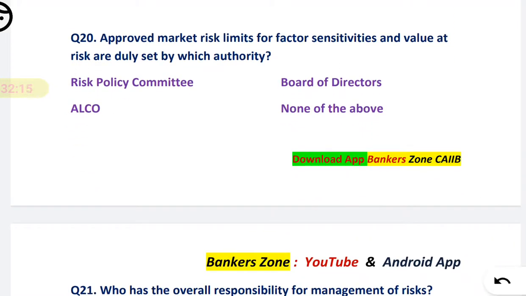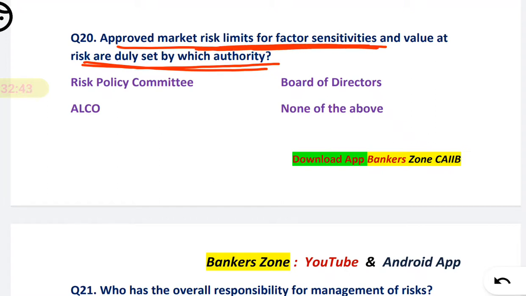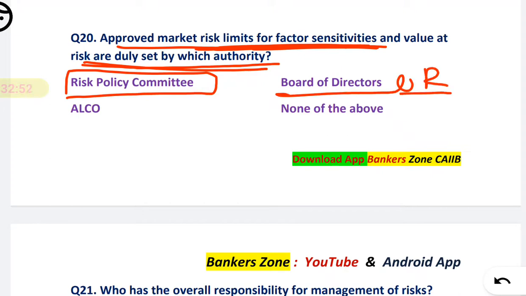Now question number 20. Approved market risk limits for factor sensitivities and value at risk are duly set by which authority? So it is a part of how the market risk can be managed at an organizational level, a structure for managing the risk. To approve the risk limit for factor sensitivity, it is the duty of the RPC, that is the risk policy committee. Board of directors are overall responsible for the risk management.